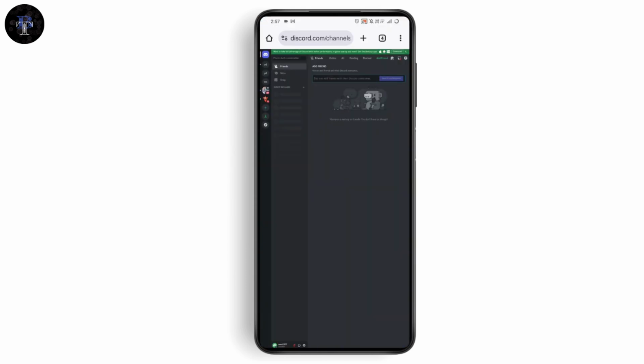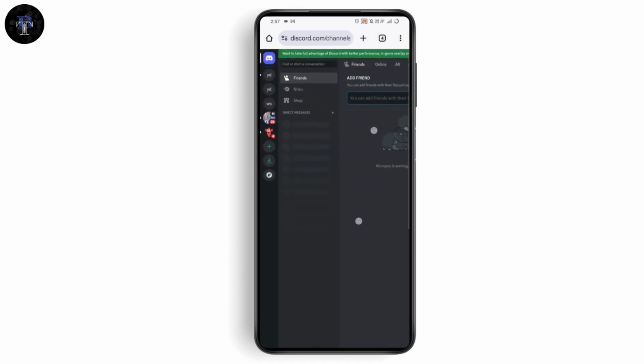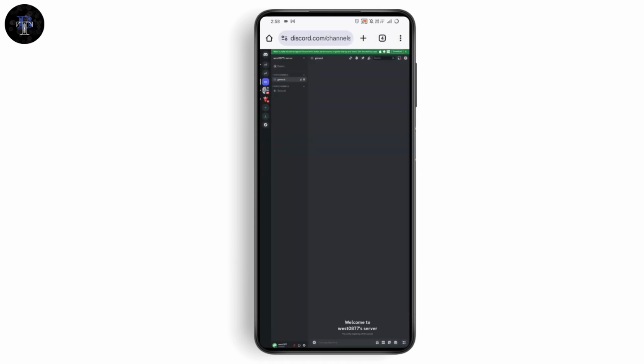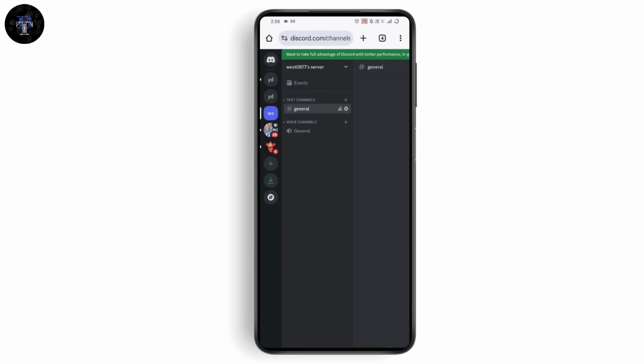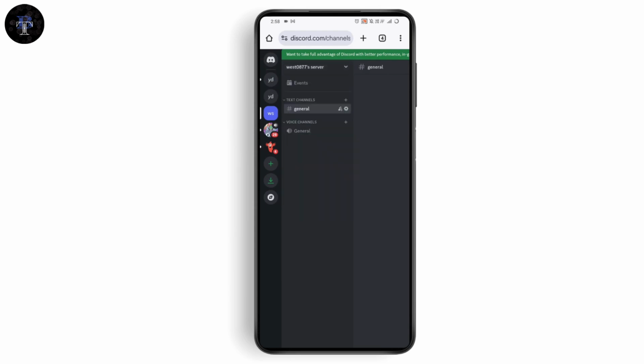Now once you've logged into your Discord on your browser, make sure that you're on the desktop site, which is on the top right. You need to go with the three dots and then tap on desktop site. Now you need to just go with a server. Now once you're under your server, you need to just go with the drop down, which is on the top right. Under drop down, you need to go with server settings.